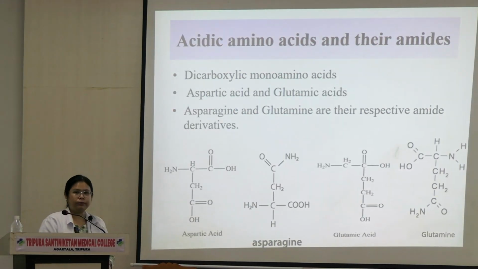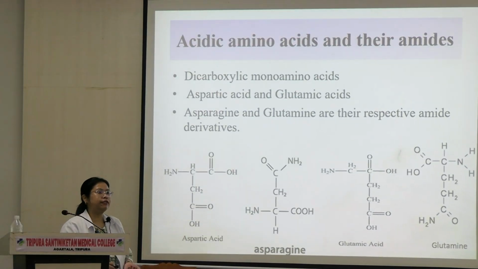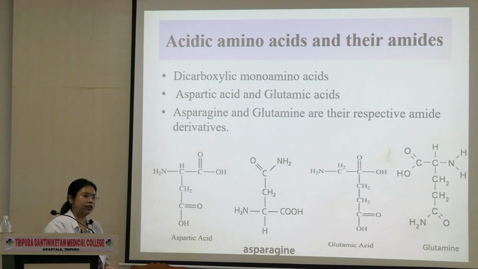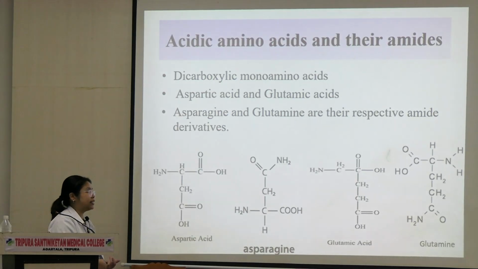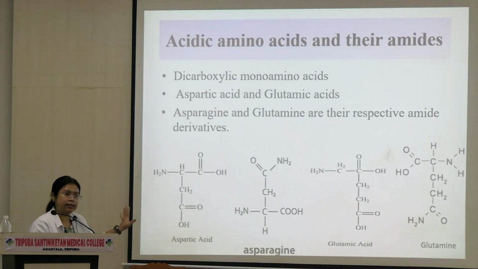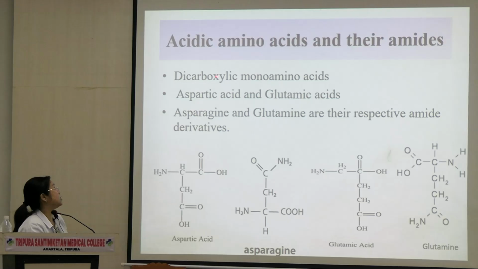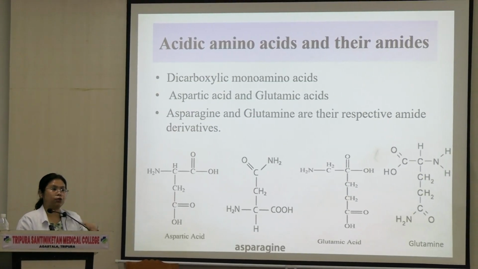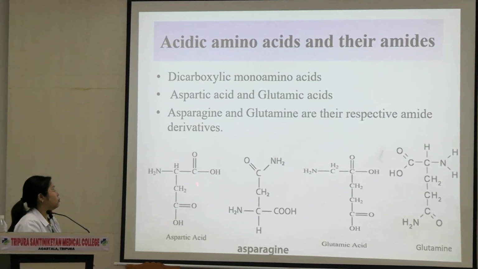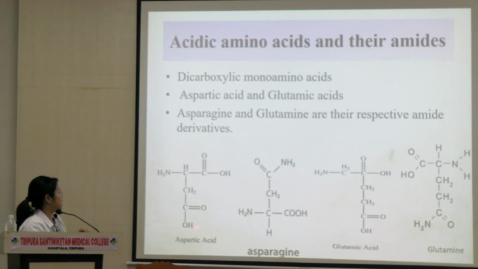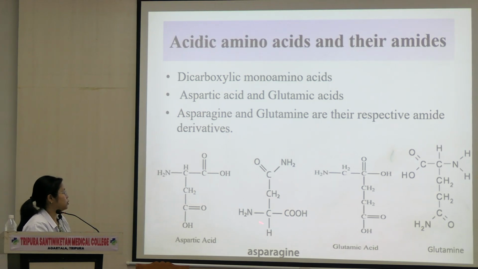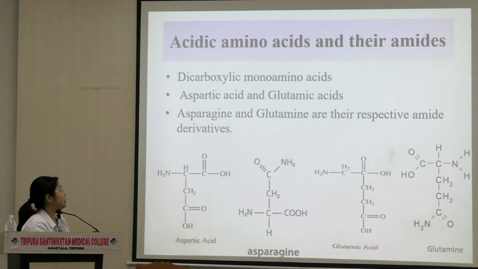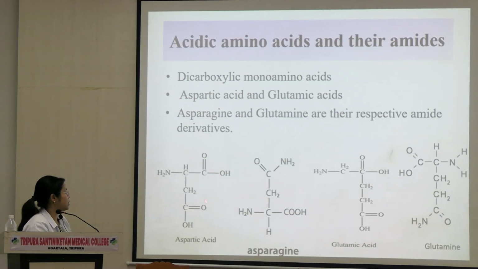Okay, acidic amino acid मतलब any amino acid that will have acidic group in it. So acidic group we understand is carboxyl group. That's why since these amino acids are acidic amino acids, they are dicarboxylic monoamino acids. एक amine होगा but दो carboxyl groups होंगे. So more acidic groups are there, therefore it is more acidic, right? So यहाँ दो carboxyl dicarboxylic groups, monoamino. Here also you'll see the same things. Okay, here also aspartic acid and glutamic acid. Okay, and their amides. So these are the ones derived from this.